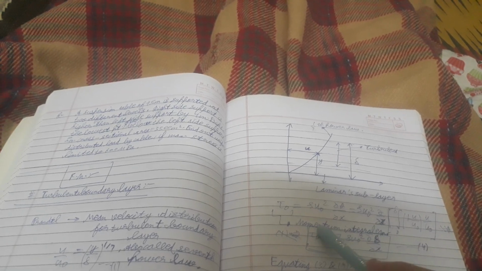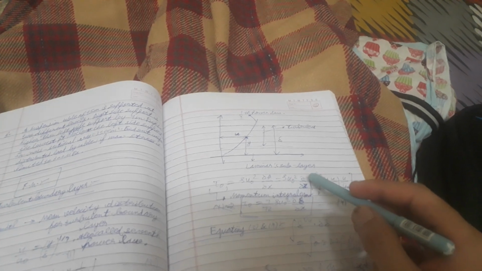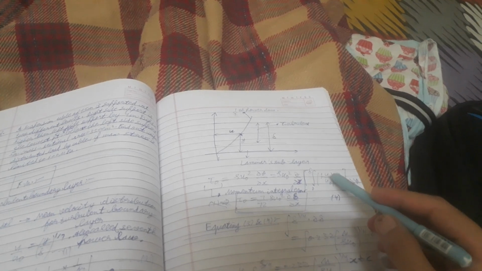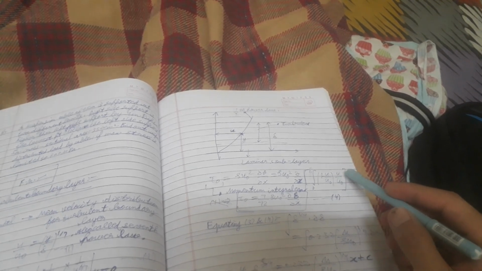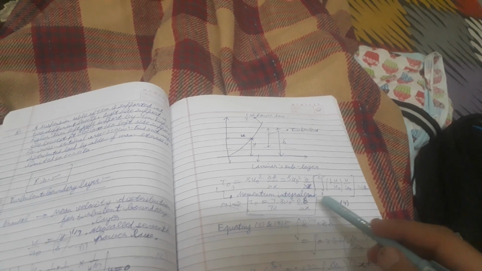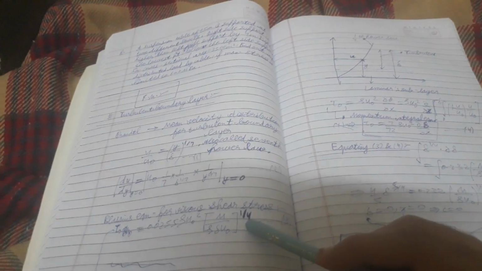τ₀ from the momentum integral equation: τ₀ = ρU₀² dθ/dx = ρU₀² d/dx of the integral from 0 to δ of (1 - u/U₀)(u/U₀) dy. So τ₀ = 7/72 ρU₀² dδ/dx. From this equation 3,